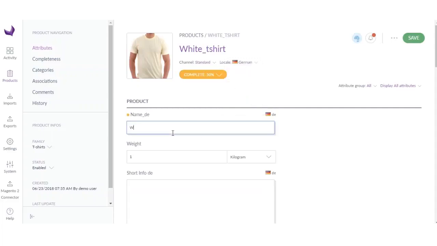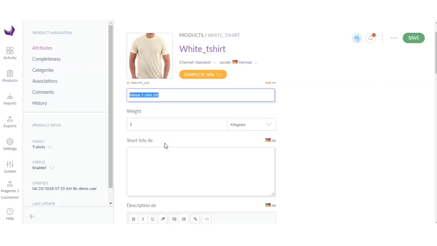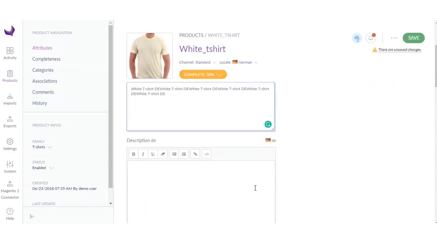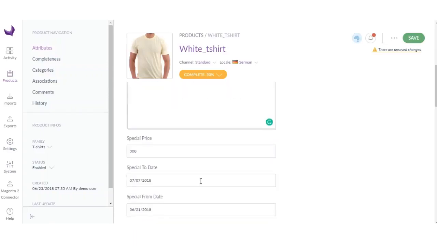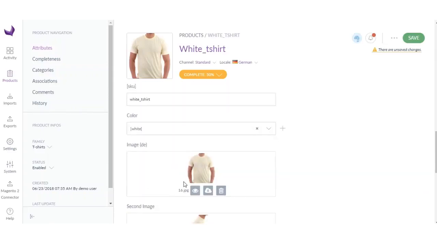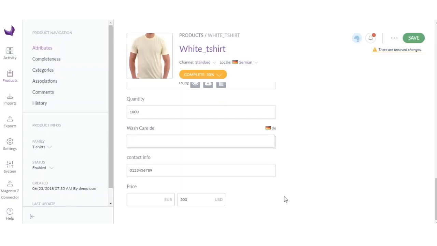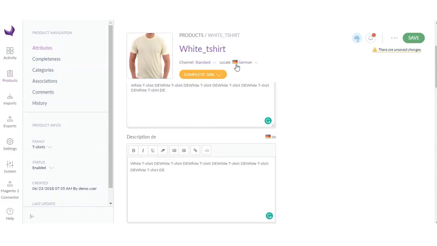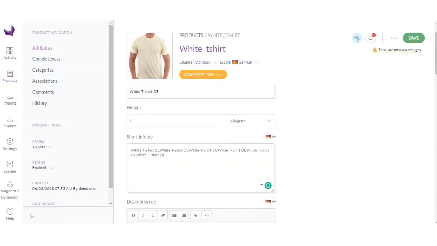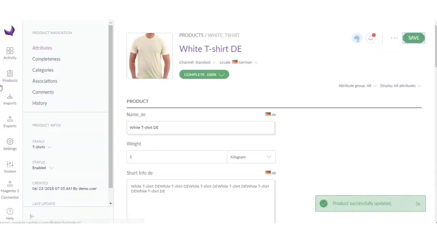So here I will be entering the other language info. So this is also for the testing. So okay, I have quickly added all the information. Here basically you have to enter the translated language information. I'm just adding this for the testing purpose. So click save. Now we'll go to the export.